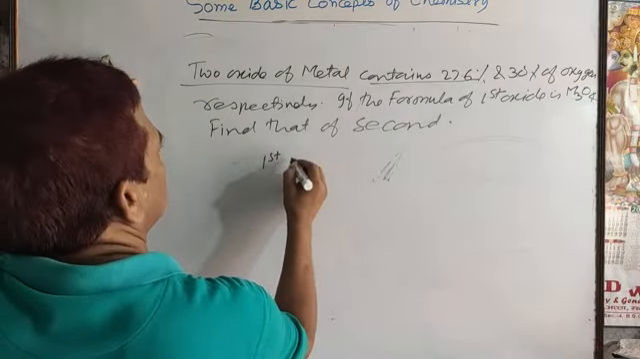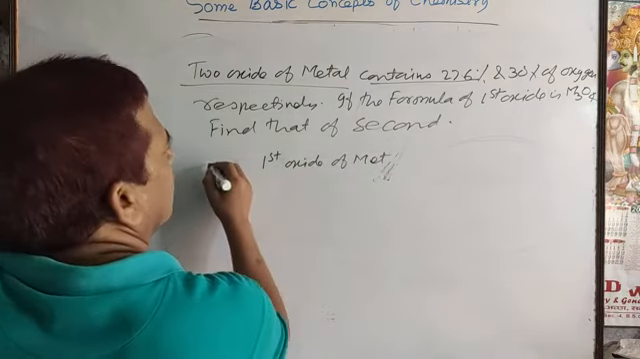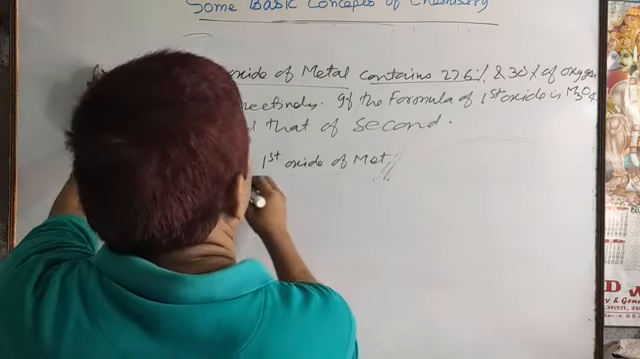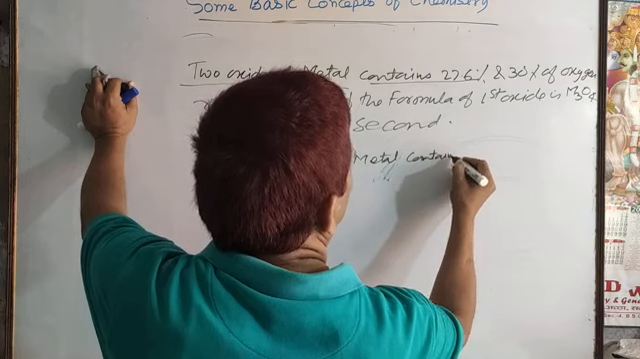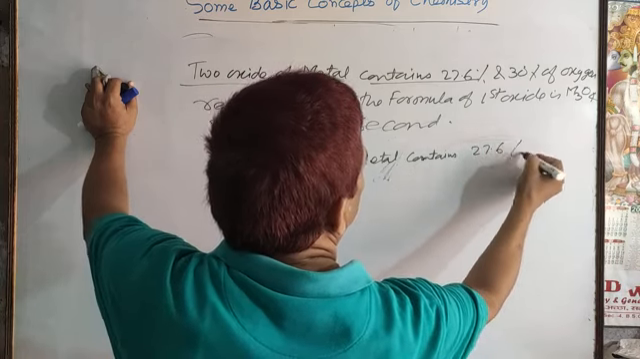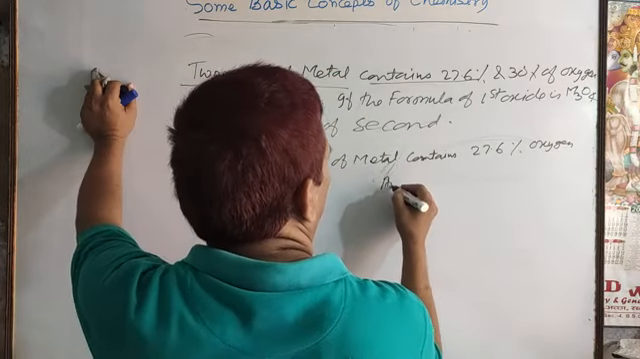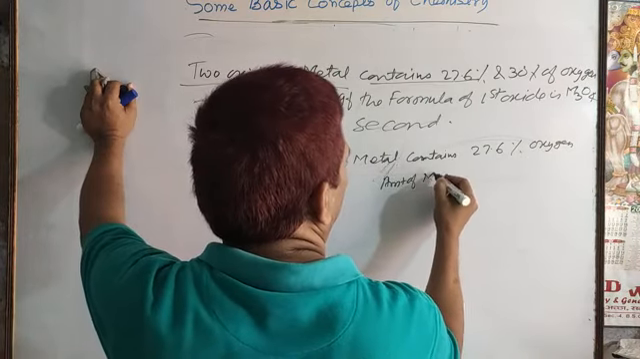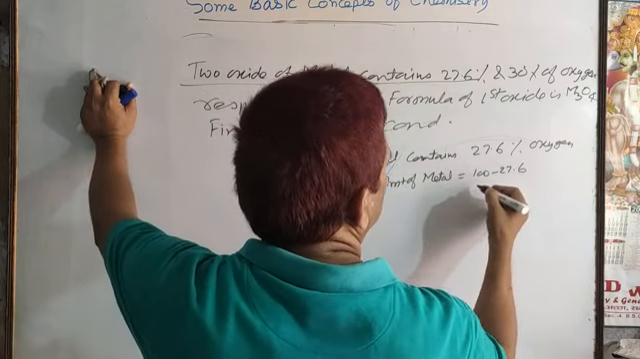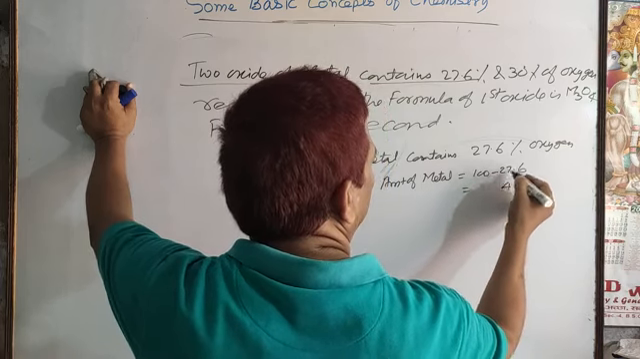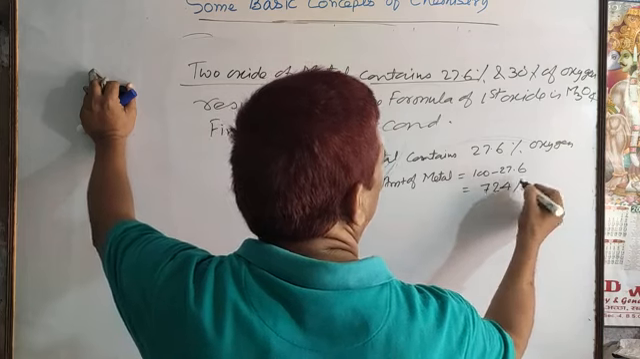So the first oxide of the metal contains 27.6% oxygen. So the amount of metal, how much? 100 minus 27.6, that is 72.4. Okay.